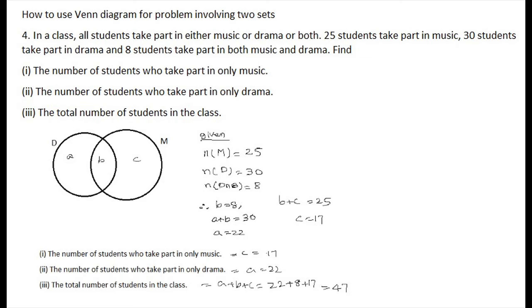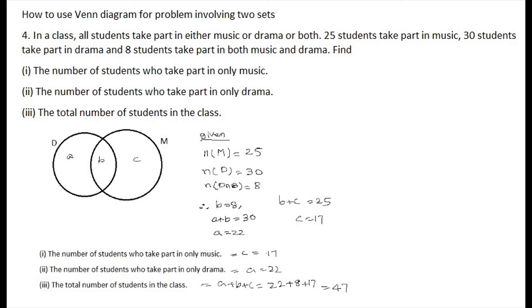Now we'll see how to use a Venn diagram to solve problems involving two sets. Suppose in a class all students take part in either music or drama or both. 25 students take part in music, 30 students take part in drama, 8 students take part in both music and drama. Find the number of students who take part only in music, only drama and both.